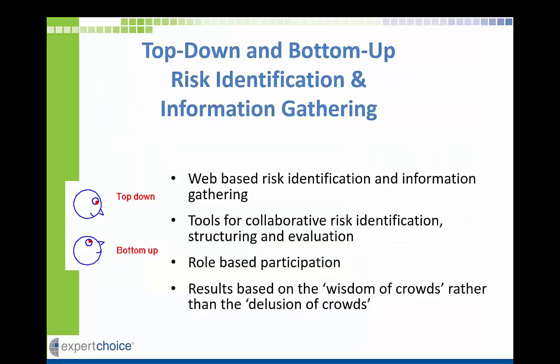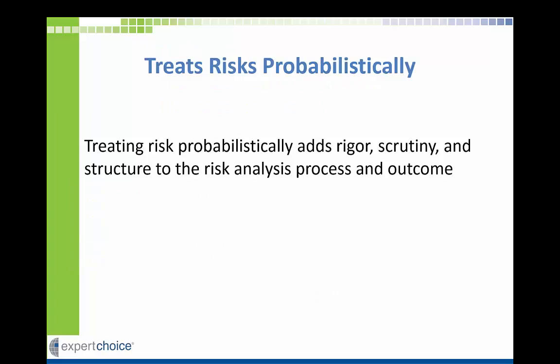Riskion includes tools for top-down and bottom-up collaborative risk identification, structuring, and evaluation with role-based participation. Results are based on the wisdom of crowds rather than the delusion of crowds. Treating risk probabilistically adds rigor, scrutiny, and structure to the risk analysis process and outcomes.